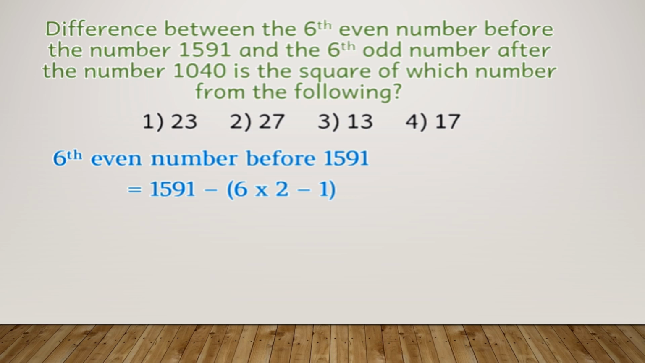See, now you have understood the pattern of how we can find out the sixth even number and sixth odd number. Before, after, that you have to remember. If it is before, it will be subtraction; if it is after, it will be addition. So keep that in mind.